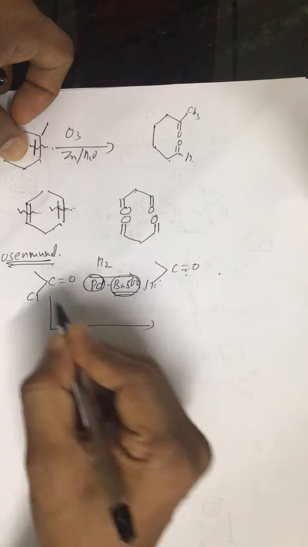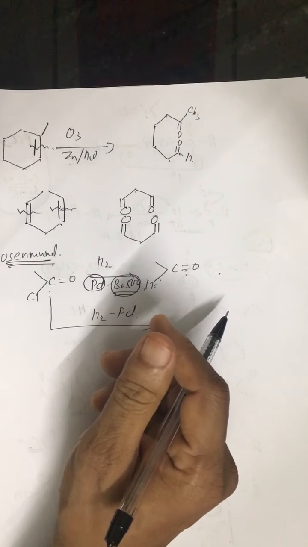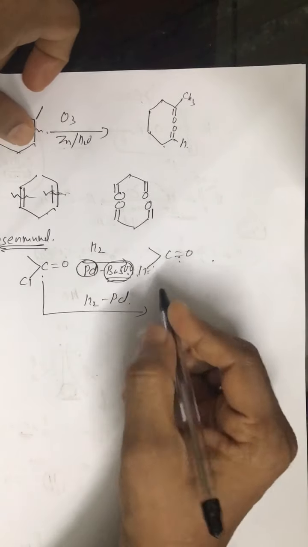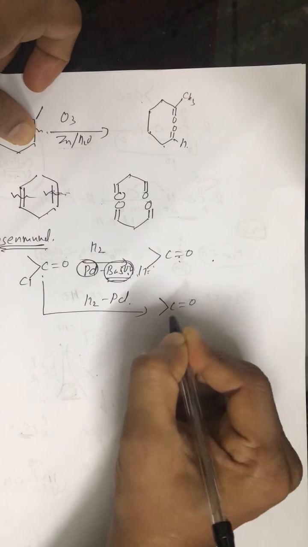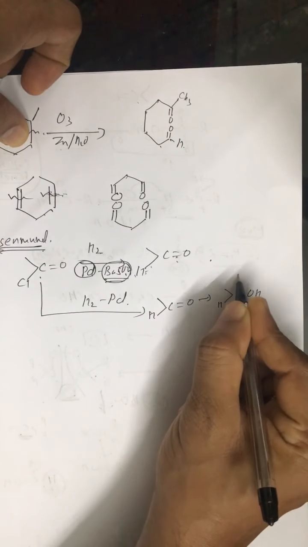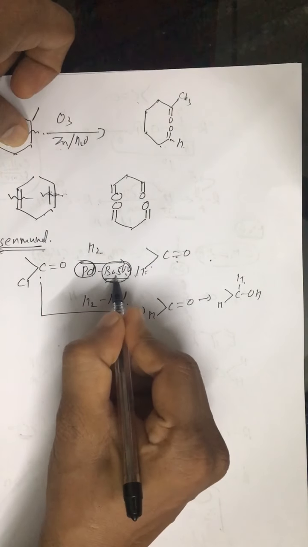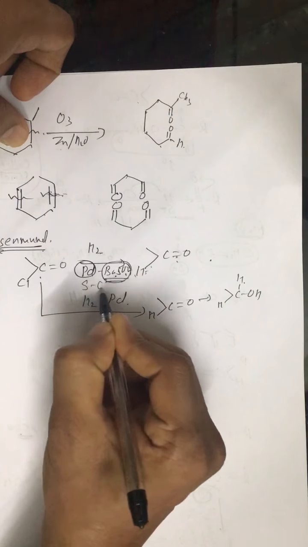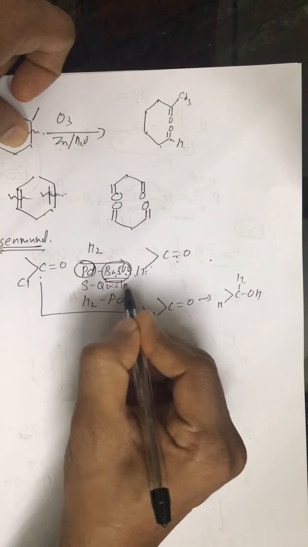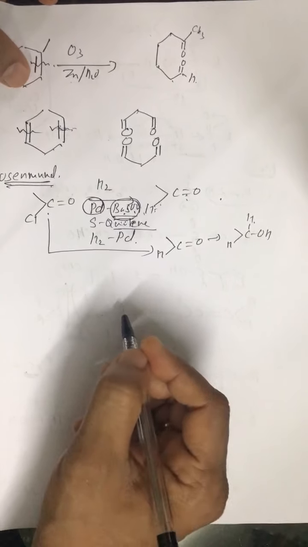Whereas if the same substrate, that is COCl, is reduced by hydrogen in the presence of palladium, means if you do not add BaSO4, in that case the CHO group is further reduced to CHOH group, that is alcoholic group. Alright, so you should be careful. Along with BaSO4, sulfur and quinoline can also be added. They are also catalytic poisons.